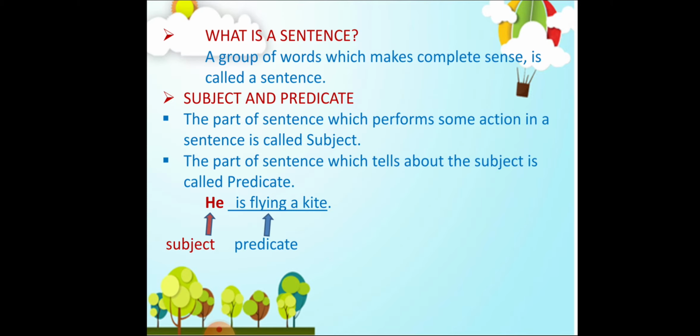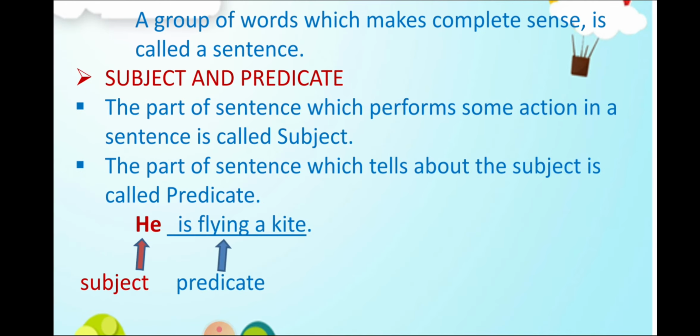We had discussed the definition of a sentence. What is a sentence? A group of words which make complete sense is called a sentence. So, when we talk about a sentence, we must be able to understand the meaning of the group of words that makes a sentence. We had talked about subject and predicate, the two parts of the sentence. Let us revise it once again.